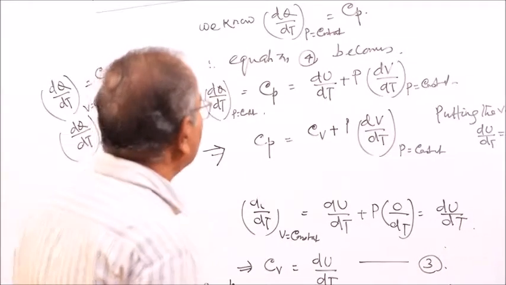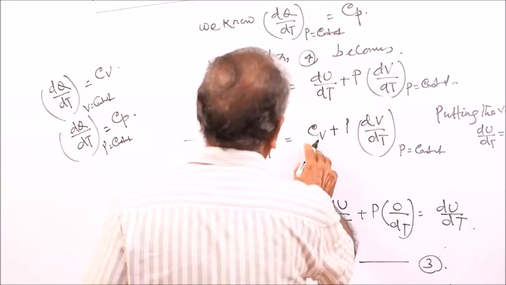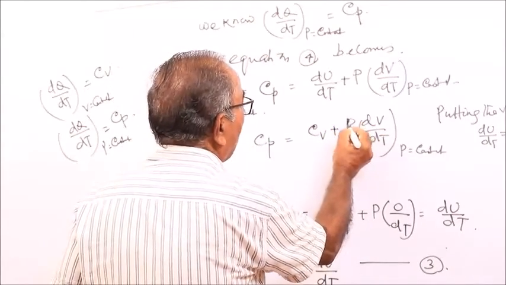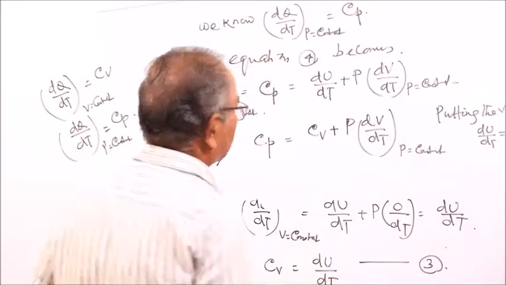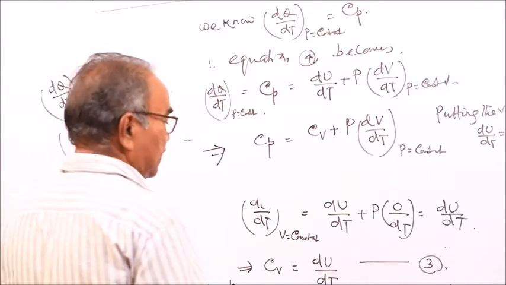Therefore Cp, specific heat at constant pressure, is equal to specific heat at constant volume plus the pressure into dV by dt with P as constant. So this is your equation. Now you can call it equation 5.